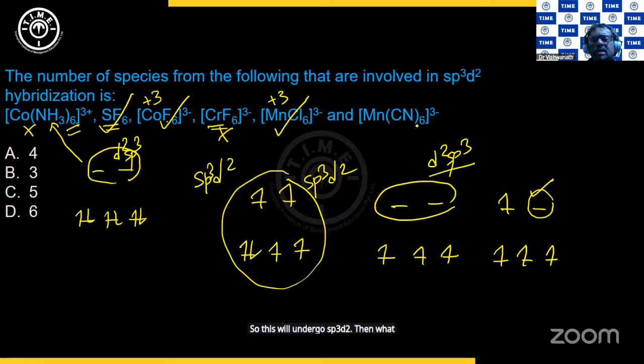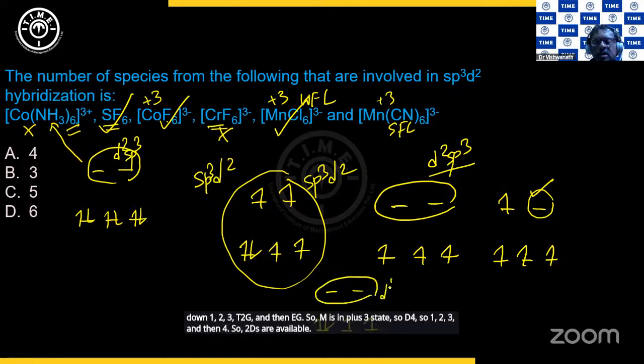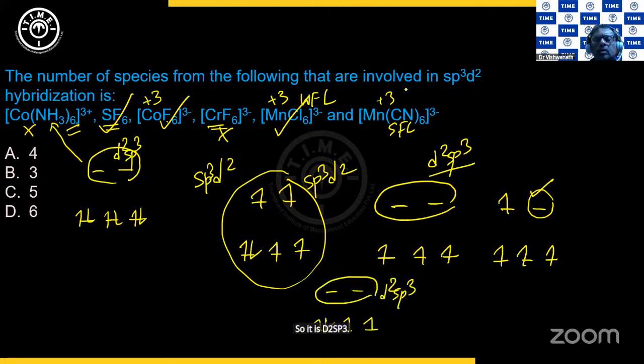Then what about MnCN6 3 minus? This is a strong field ligand. This was a weak field ligand, right? And then the same thing, I'll put it here down. 1, 2, 3, t2g, and then eg. So Mn is in +3 state, so d4. So 1, 2, 3, and then 4. So 2 d's are available. So it is d2sp3. So this is not going to give. So how many will give? 1, 2, and 3. Option B it is. Clear? Shall we move on to the next question now? I hope you're noting. Yes.